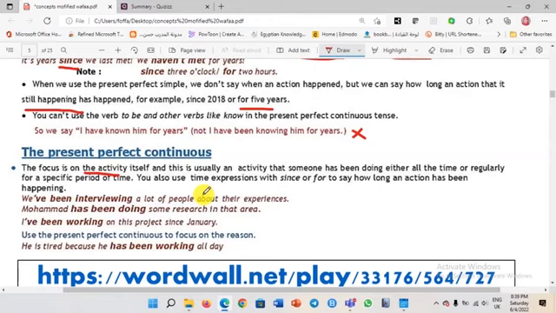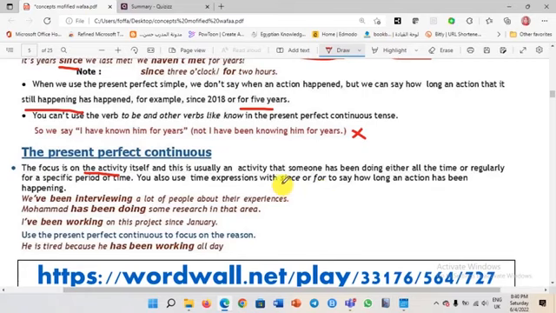For example, we have here, we have been interviewing a lot of people about their experience. So they took a lot of time interviewing a lot of people about their experiences, okay. Muhammad has been doing some research in that area. We also use time expressions with since or for to say how long an action has been happening.